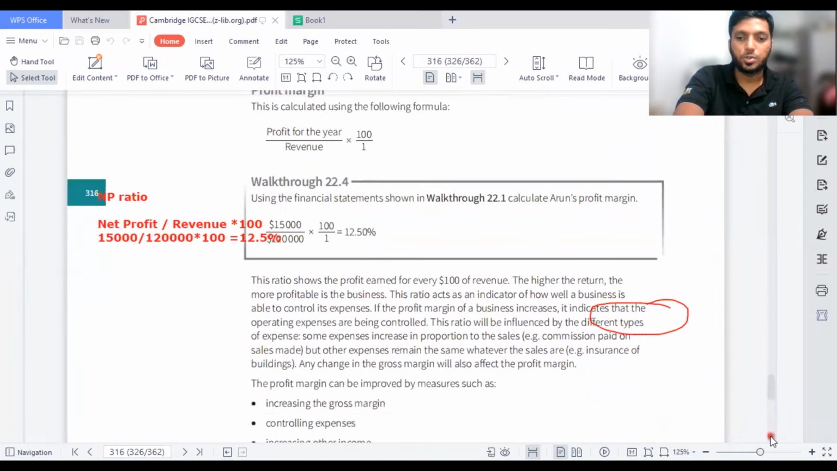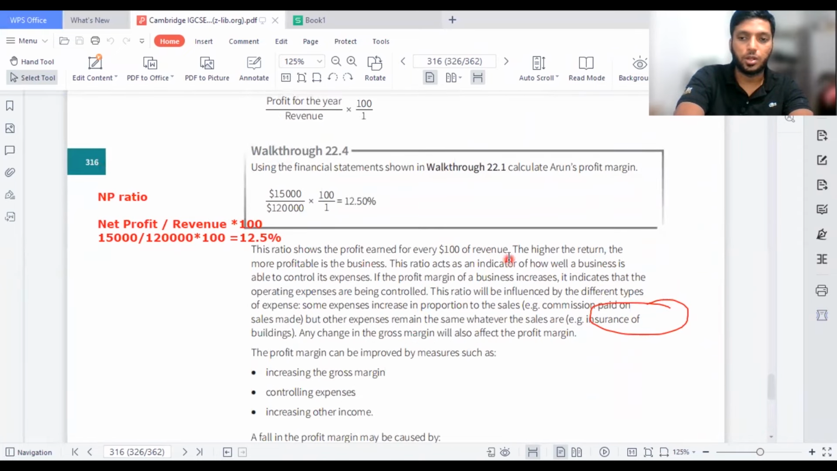Here you might see the ratio shows the profit earned by every $100 of revenue. The higher the return, the more profitable the business. The ratio acts as an indicator of how well a business is able to control its expenses. If the profit margin of a business increases, it indicates that the operating expenses are being controlled. This ratio will be influenced by different types of expense.